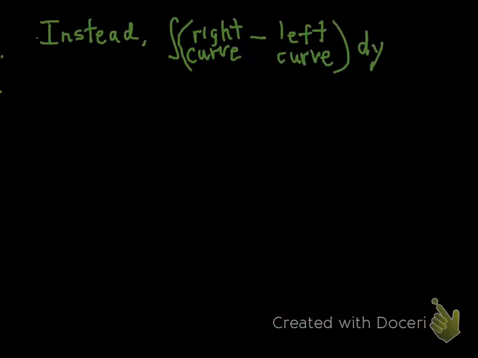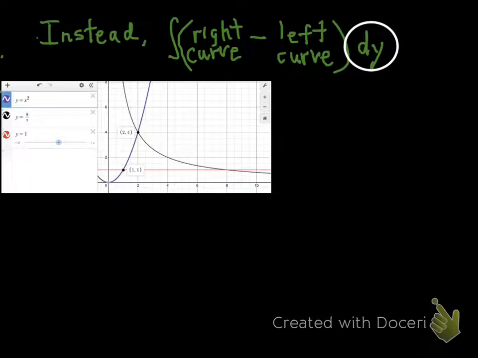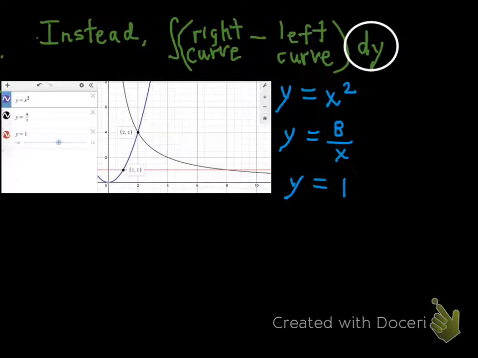Let's see what happens here if we set this up going right curve minus left curve with a dy. See the dy tagged at the end. So that is important. Here is our graph. Here are our 3 equations.